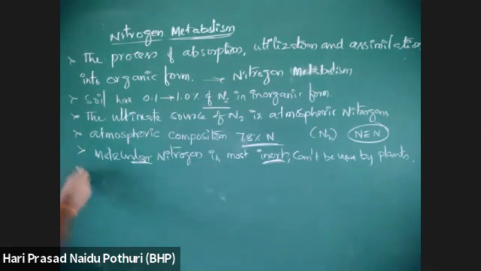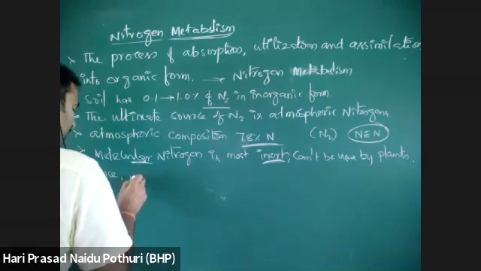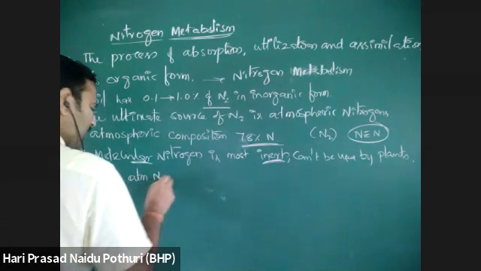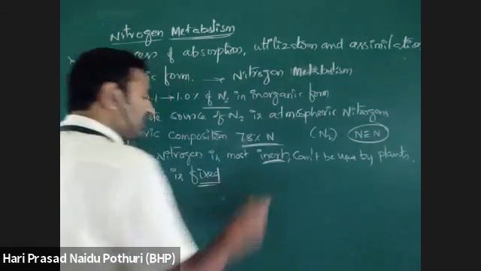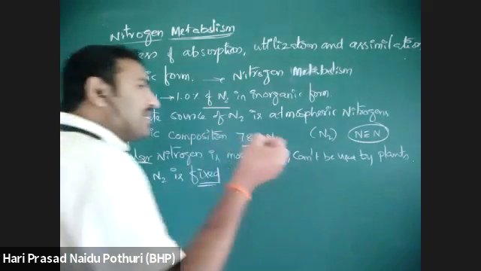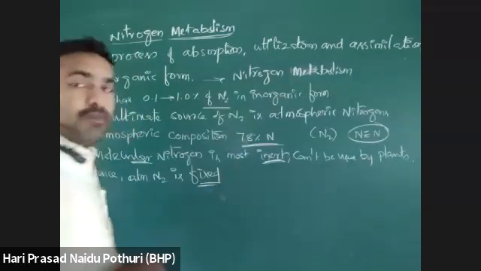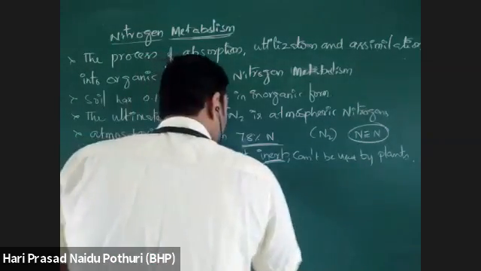So, as atmospheric nitrogen is not directly taken by the plants, that atmospheric nitrogen is fixed. Nitrogen fixation is a process with the help of some microorganisms, where it is fixed into essential components, the absorbable ions for the plants.